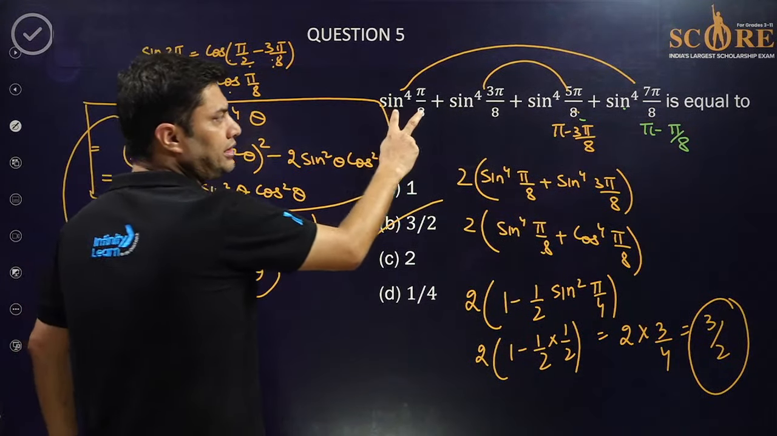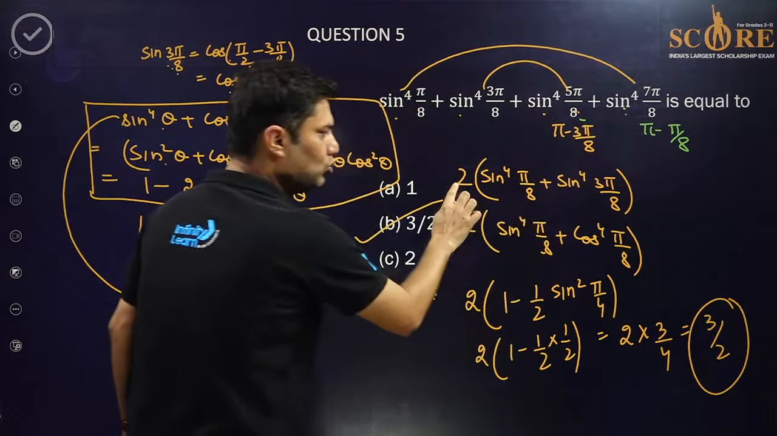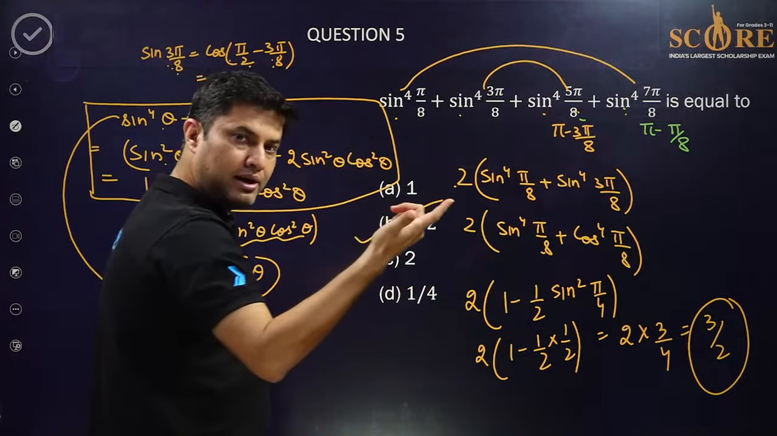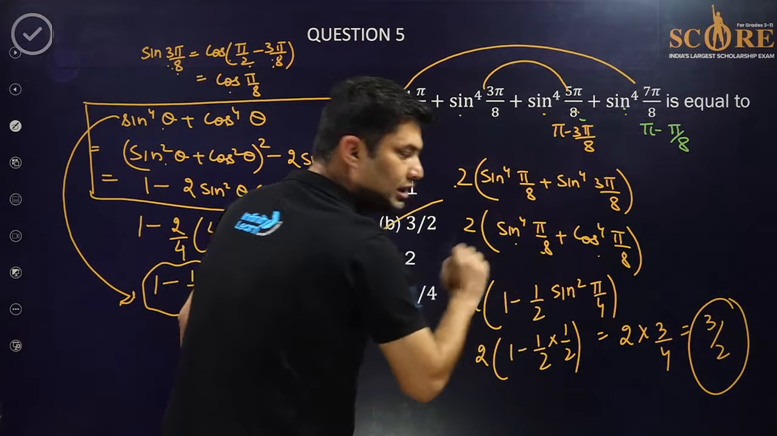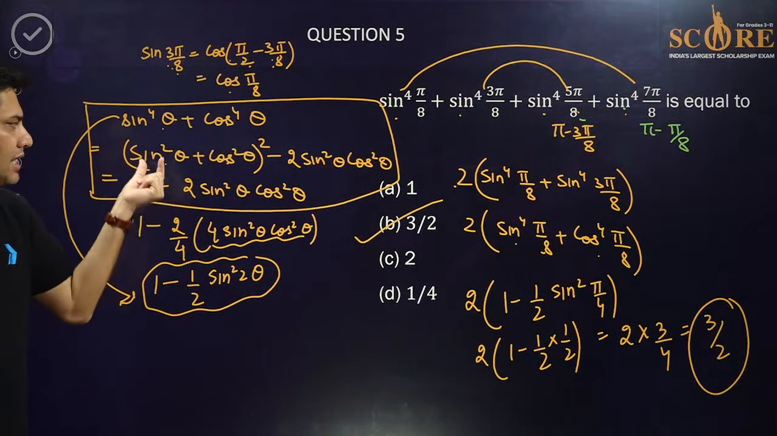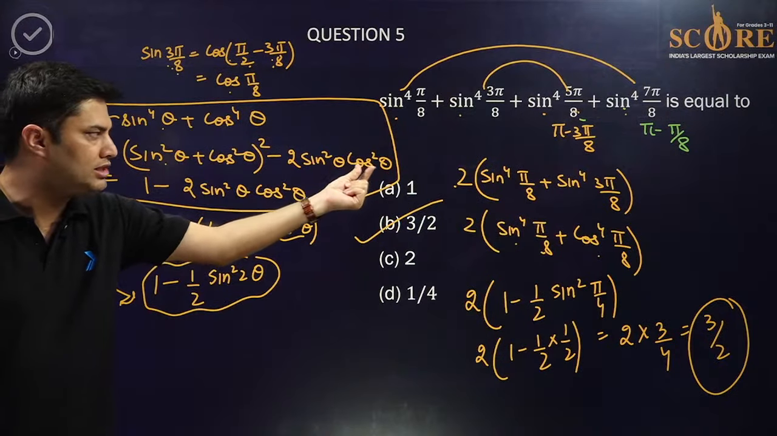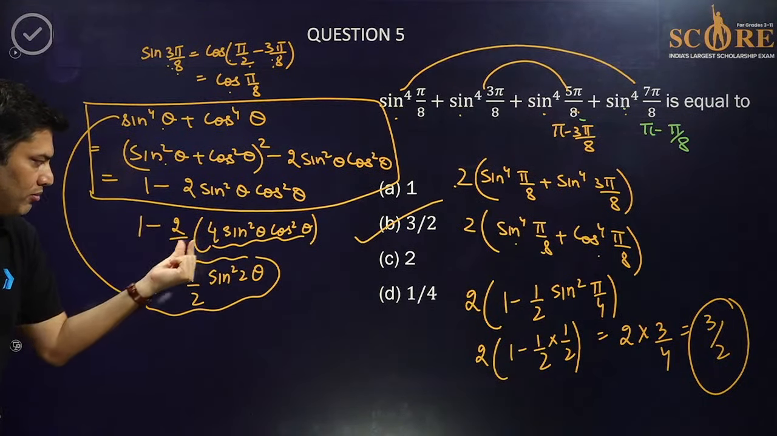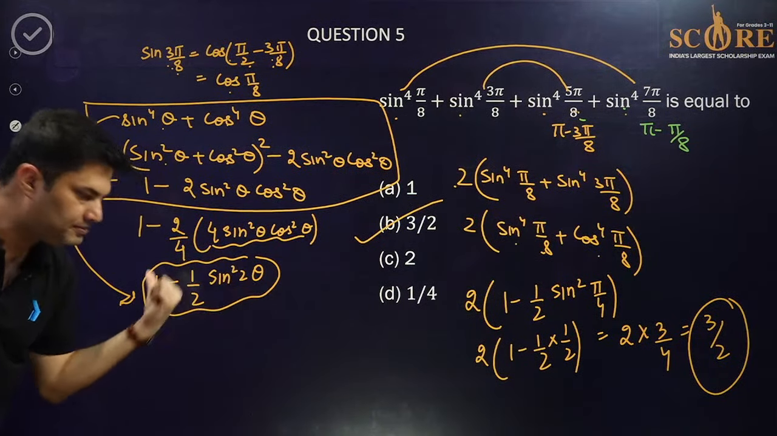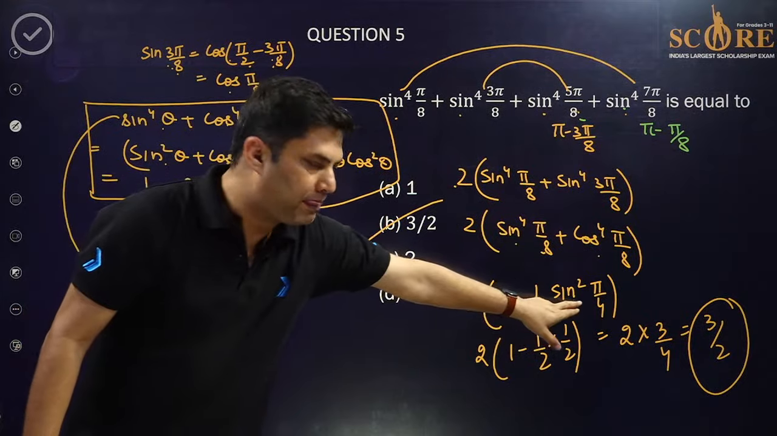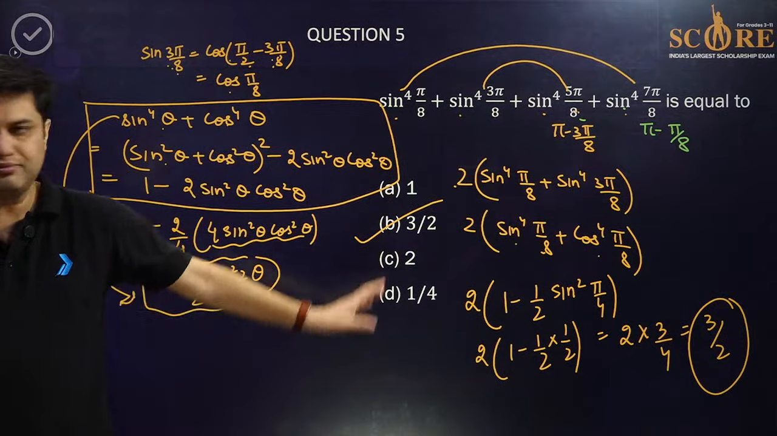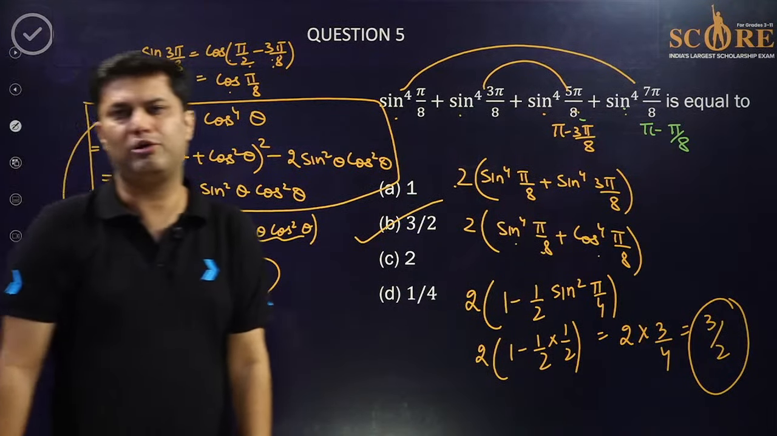How to solve this question? These two angles are the same as these two angles. So 2 times, first trick. Second trick, sine 3 pi by 8 is cos pi by 8. Now what is sine ki power 4 theta plus cos ki power 4 theta? Here is the proof. Algebraic identity, sine square plus cos square ka whole square minus 2 sine square cos square. Divided by 4, multiplied by 4. This becomes sine 2 theta ka whole square. So this is the formula which I have used here. And that's it. 3 by 2 is the final answer. So B is the right option.